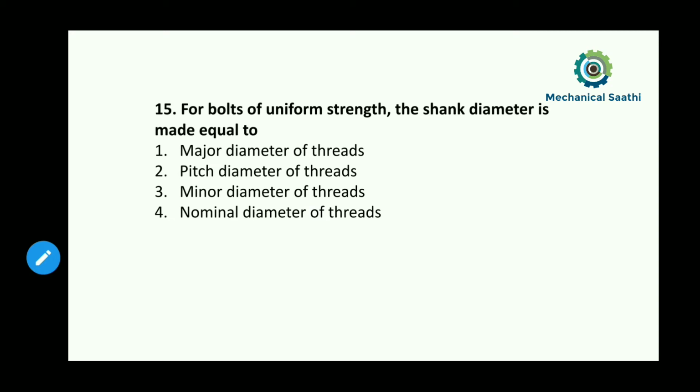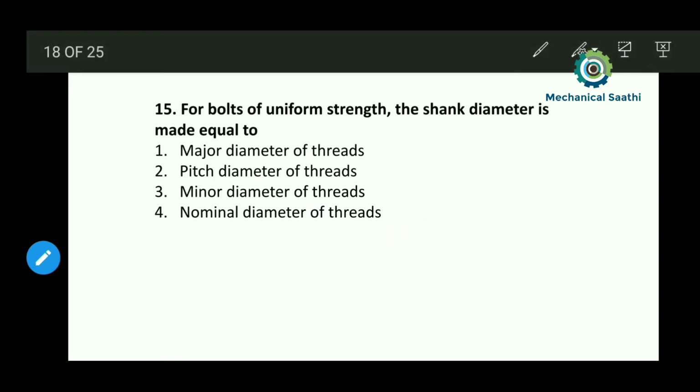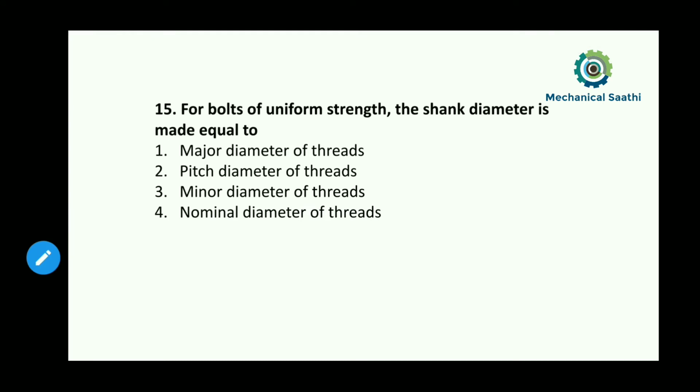Here it is asking about the diameter of the shank, so obviously it will be the minor diameter of the threads. Options are given like this: major diameter of thread, pitch diameter of thread, nominal diameter of thread. We have to make the diameter smaller as compared to the thread diameter, so the shank diameter will be equal to the minor diameter of threads. So here option number 3 will be the correct answer for this question.